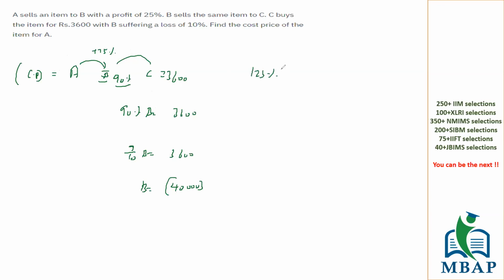So 125% of A's cost price is 40,000. 125% is nothing but 5 by 4 of A. 5 by 4 of A is 40,000. So what was A's cost price?